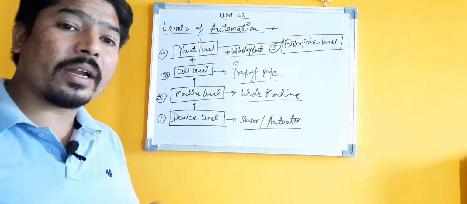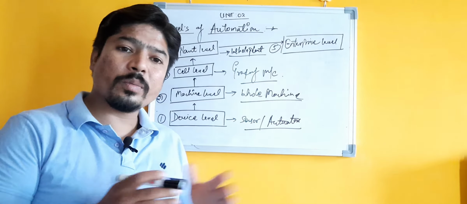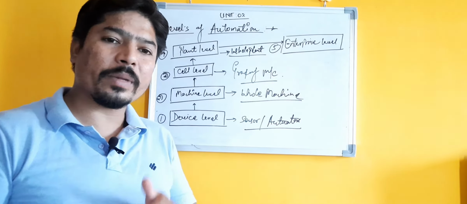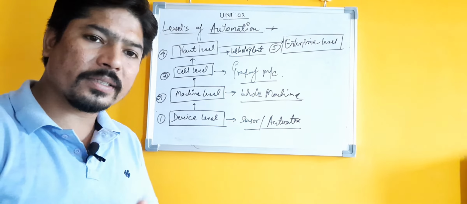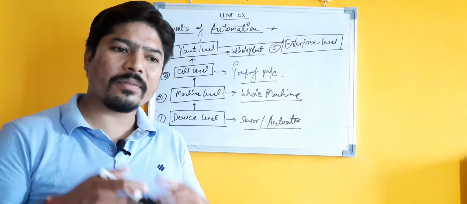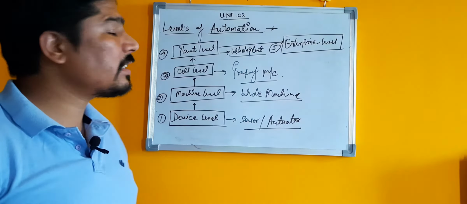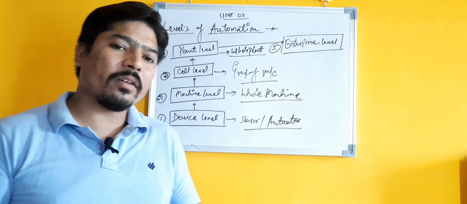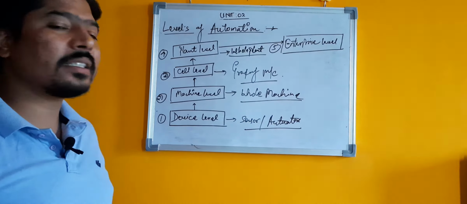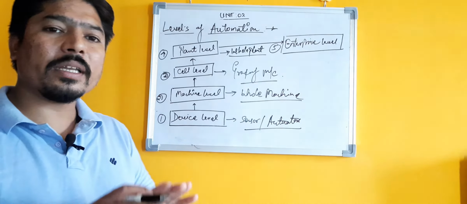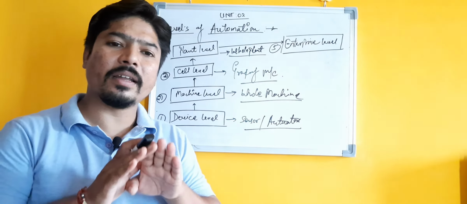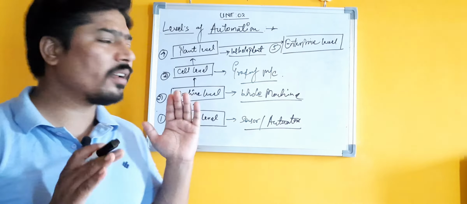Under a single plant we have so many machines, processes, employees, workers, manufacturing operations, and different types of materials, parts and components being produced. These processes happen under a plant level. So at plant level we can implement automation in our factory.